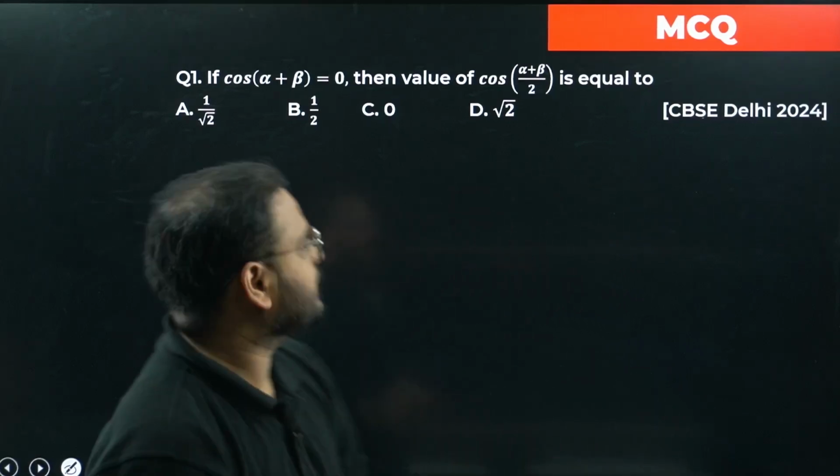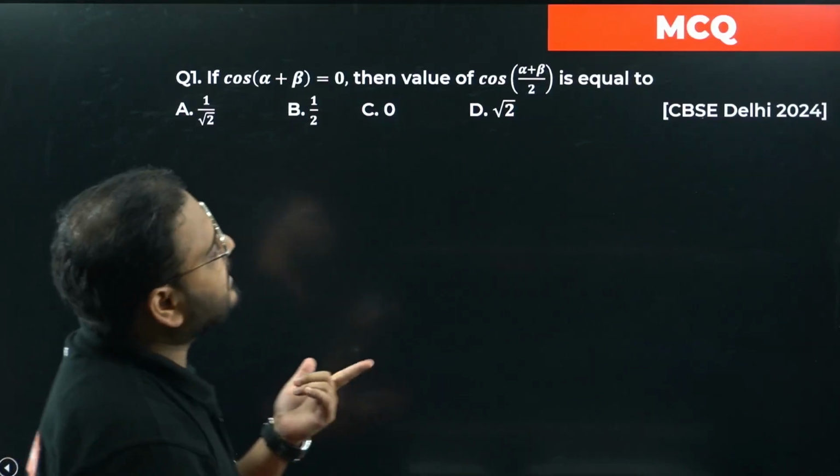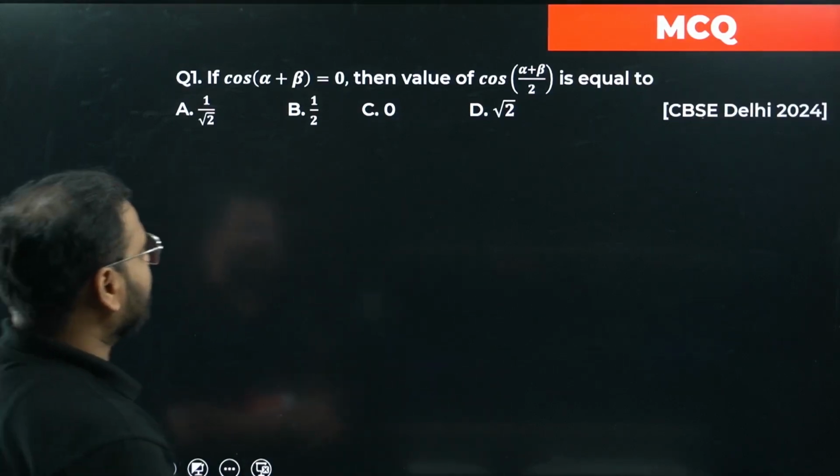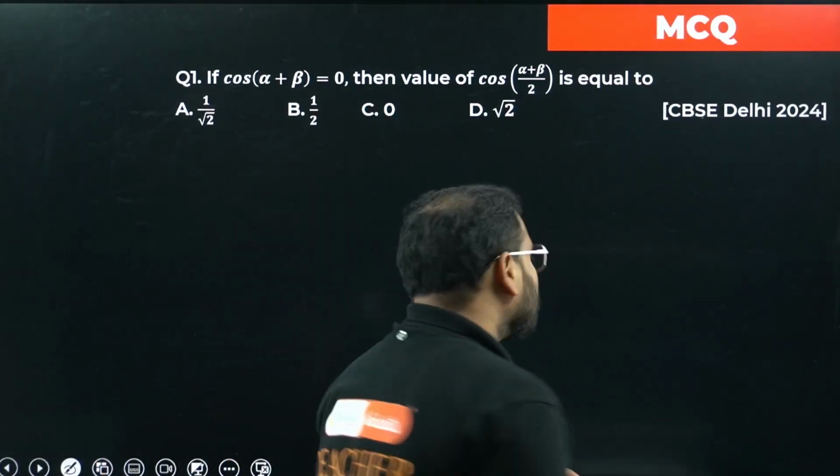Let's solve the first question from the MCQ section, CBSE Delhi paper 2024. Okay, let's have a look. Cos alpha plus beta is 0 degree. What does it mean, sir?